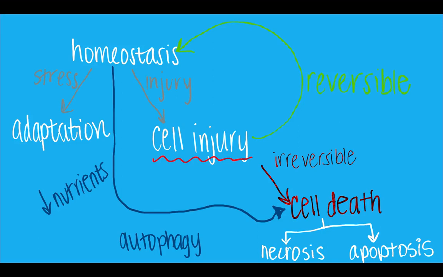So these are just the very basic things that this chapter covers. So think of this as your chapter outline. We'll go over the 4 adaptations that a cell can undergo in response to stress. If it's an actual injury, we'll go over how to tell reversible versus irreversible injuries, and if it's irreversible, then that cell will die. So we'll go over the 2 main types of cell death. We'll touch on autophagy, and then we'll touch on those other adaptations, so intracellular accumulations and pathologic calcification, and then we'll just touch base on cell aging, but we won't get too in depth with that.